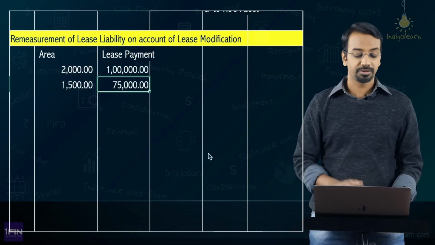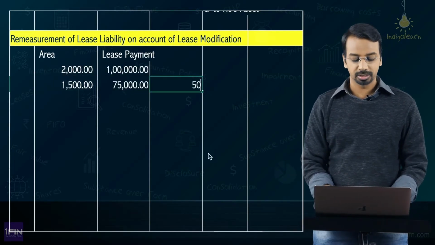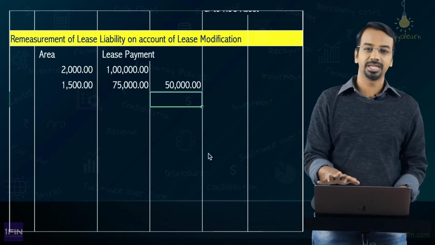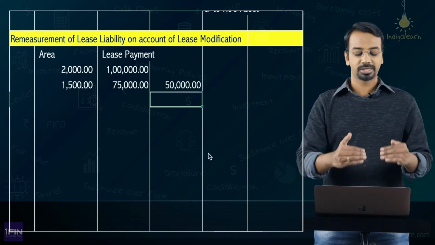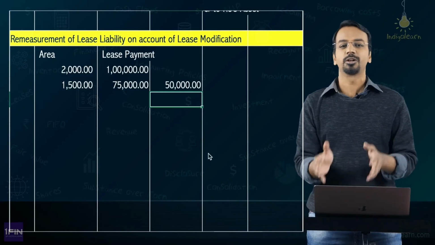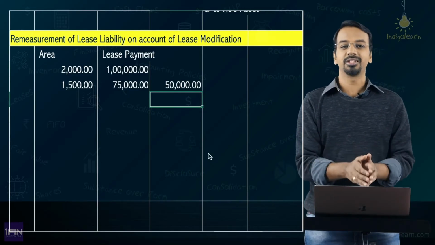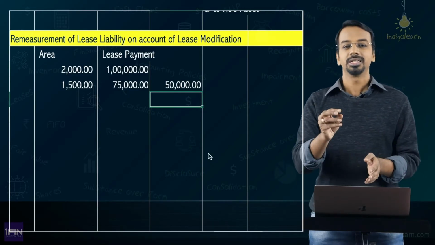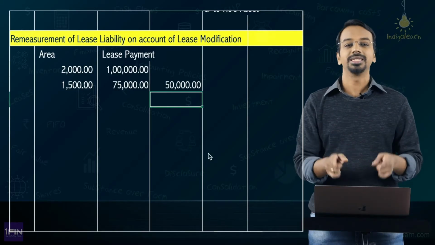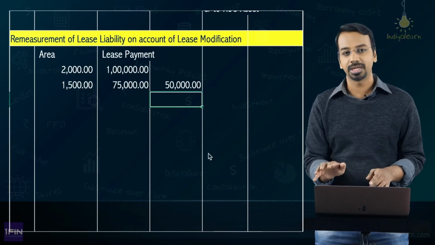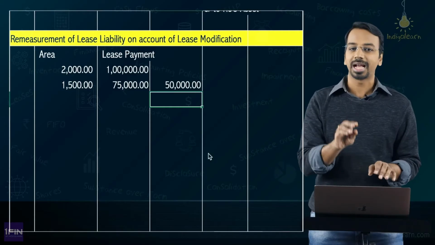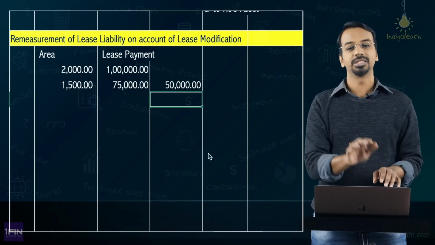Additional consideration should have been 75,000, whereas the additional consideration is only 50,000, and the question itself says that this is not commensurate. I am just showing the calculation for your understanding. The question itself says that the additional consideration is not commensurate with the increased scope, which means this is not to be accounted for as a separate lease. This will be accounted for as a modification of the existing lease.